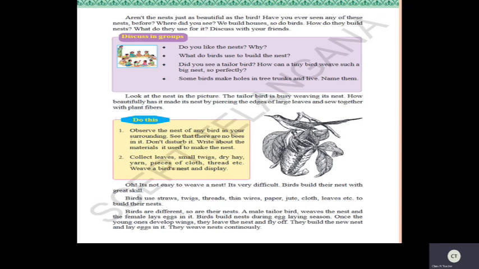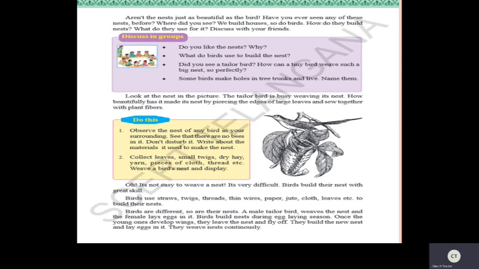Will they stay for a long time in the nest? No. Whenever the egg laying season occurs, they build their nest and lay the eggs. When the eggs hatch, the small chicks come out, right children? Whenever the young ones develop their wings, they leave the nest and fly off. So they build a new nest and lay eggs in it. So this is the life cycle of the bird.